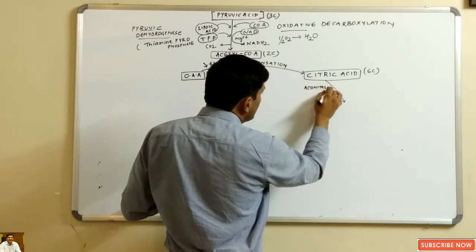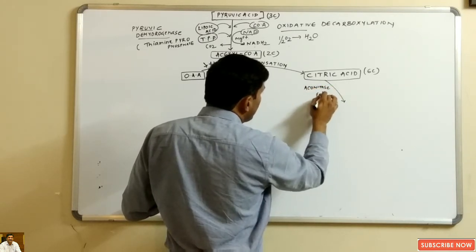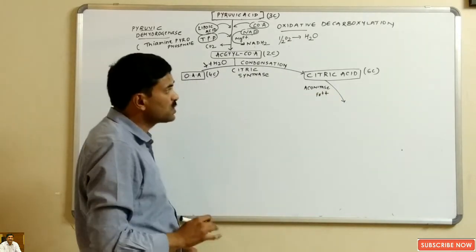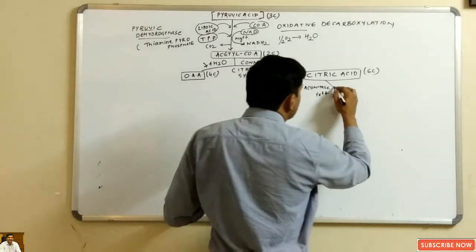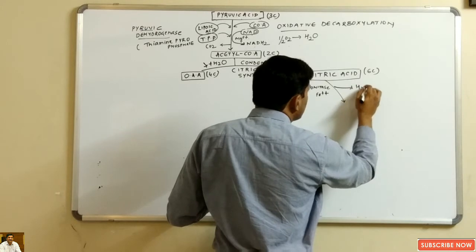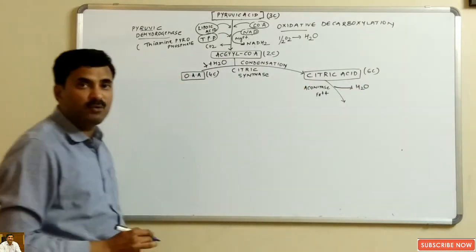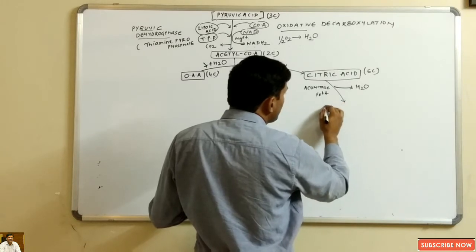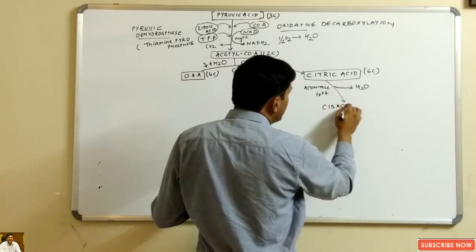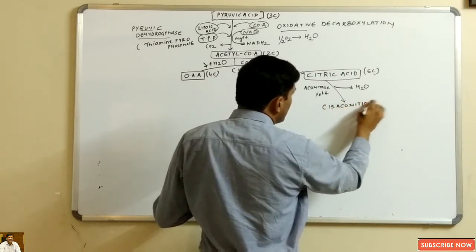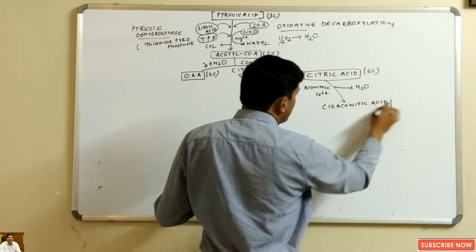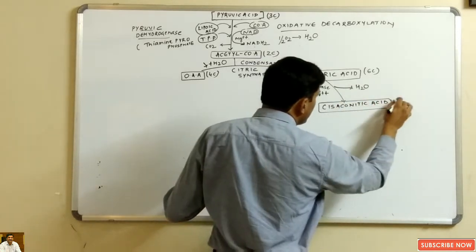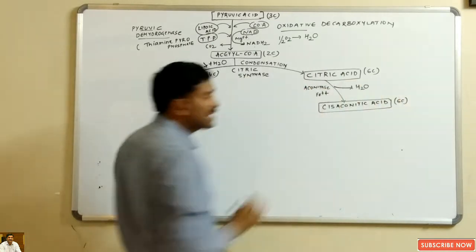In the presence of aconitase enzyme, Fe+2 ions will be used, okay, and dehydration will occur. Dehydration means water will be removed and citric acid will be converted into cis-aconitic acid. Cis-aconitic acid is also a 6-carbon compound.